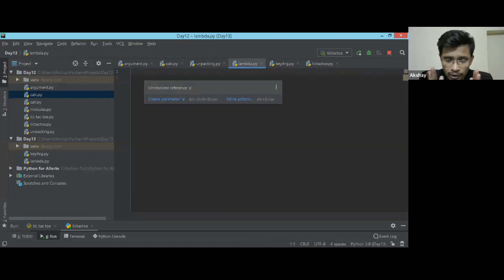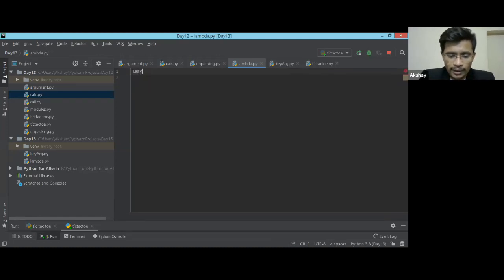Okay, so let's keep that thing which you saw in your mind, and we'll put it on this PyCharm IDE. My favorite function is addition, but this time I do not need to define that function. I'll simply write a lambda, and this should do all the stuff. Suppose my first variable is a, second variable is b, and my third variable is c. And now I just need to do the addition.